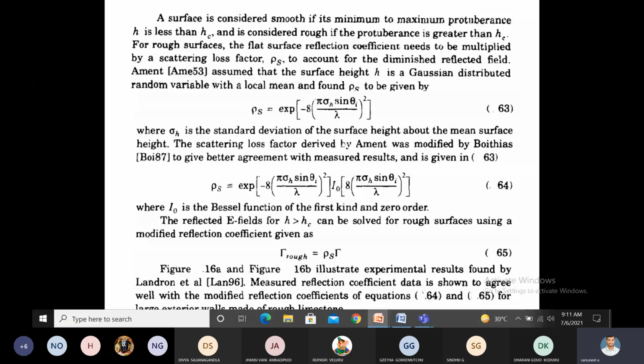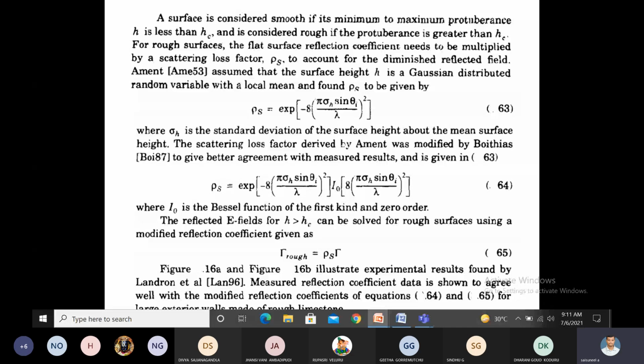Rho s is nothing but the scattering loss. Due to scattering, we get less energy at the receiver. Then rho s is equal to exponential of minus 8 into pi sigma h sine theta by lambda, whole square. What is meant by sigma h here? The standard deviation with respect to surface height.